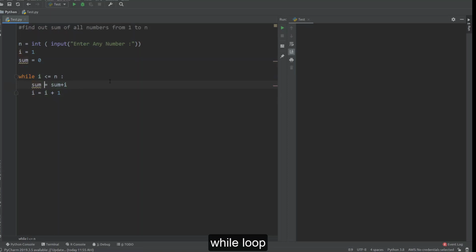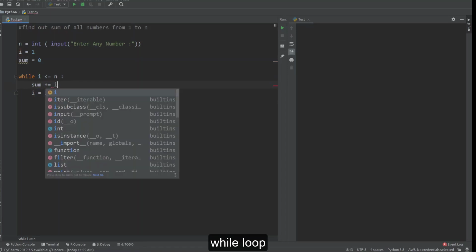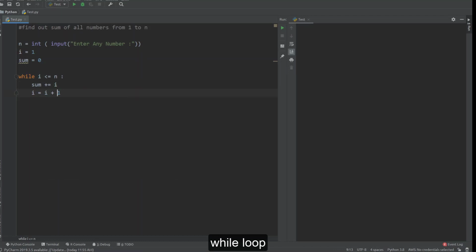Now these expressions we have written, we can write in an easier way by using the assignment operator. Instead of saying sum is equal to sum plus i, we can say sum plus equal to i. The same we can use for i also. Instead of saying i is equal to i plus 1, we can say i plus equal to 1.